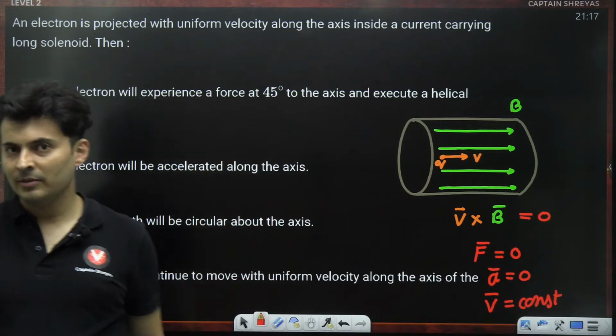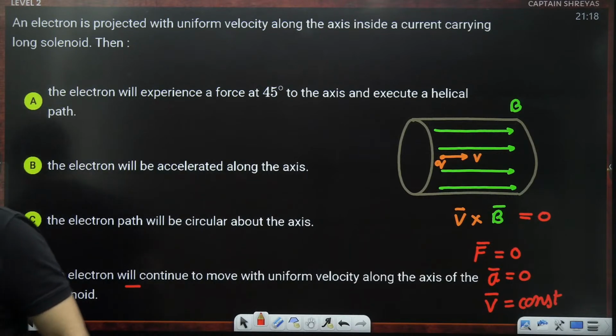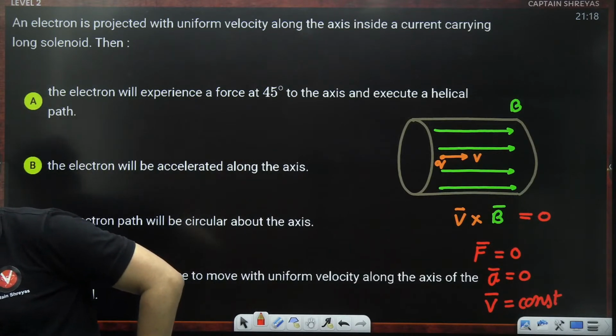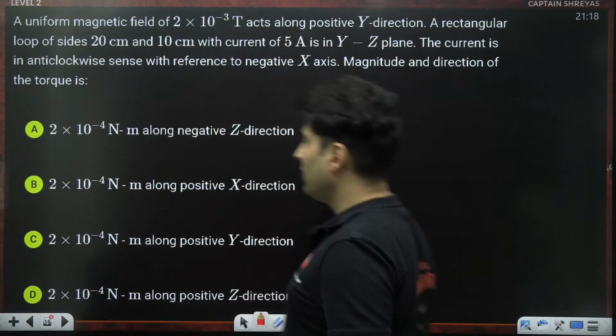Very straightforward question based on the qv cross B concept. Nothing difficult at all. Very, very straightforward. Moving on to the next question.